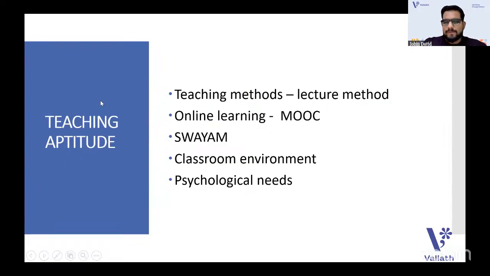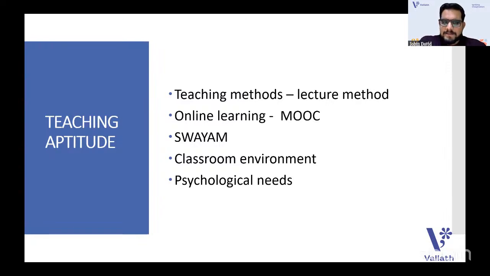In teaching aptitude unit one, on teaching methods, a question came on the lecture method and online learning. When we conducted the YouTube revisions, marathon revisions, and online revisions, and also in the offline and online classes, we told you that there would surely be a question from SWAYAM and online learning. It was a very short part, SWAYAM, but every time they ask a question.